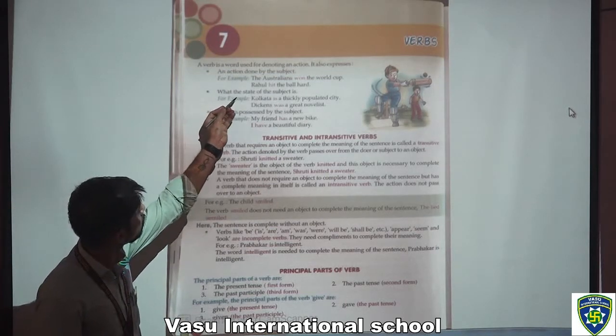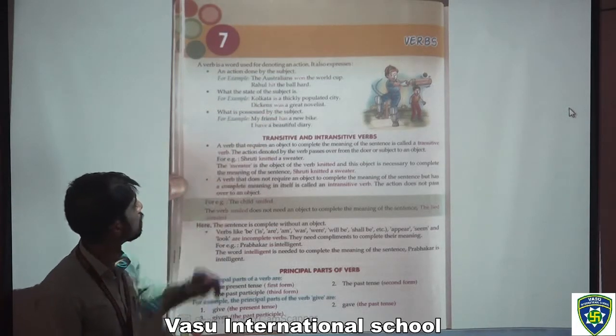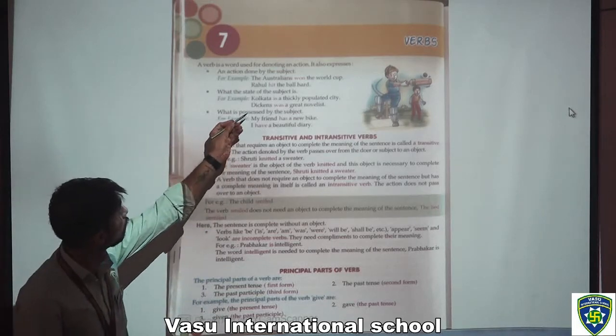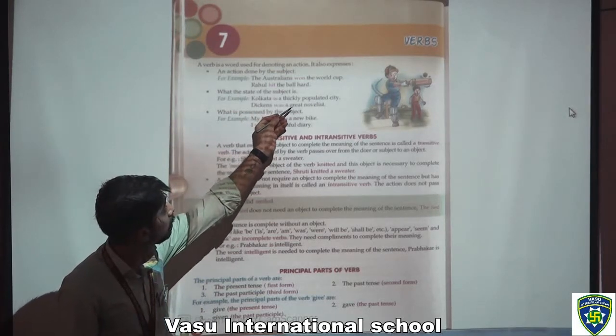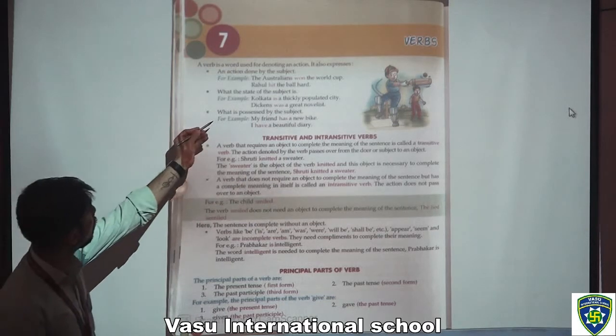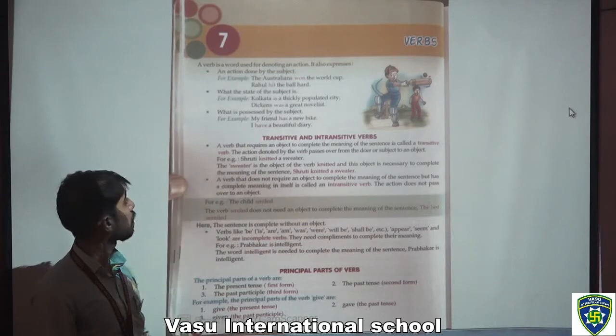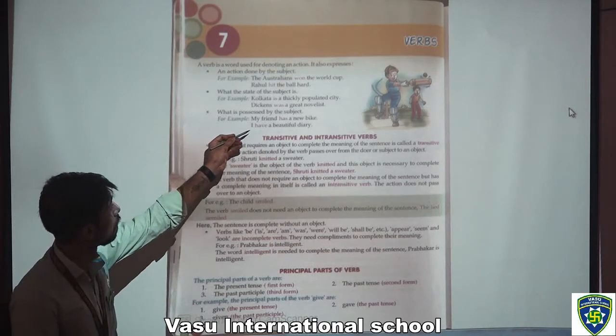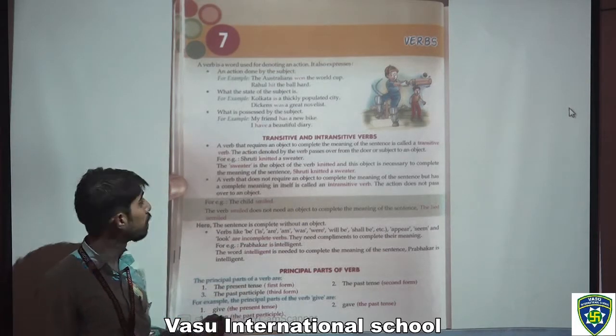Second point, what the state of the subject is. For example, Kolkata is a thickly populated city. Third one, what is possessed by the subject. For example, I have a beautiful diary.